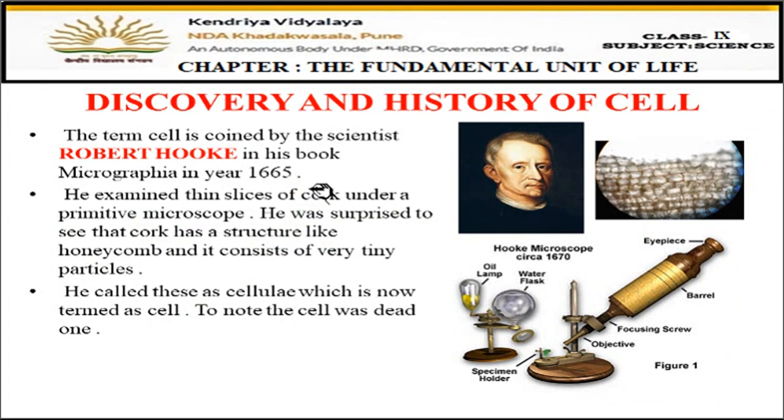Okay, so how did he discover the cell? He saw the cork cells of the trees under a primitive microscope, and he found that the cork cells were looking like a honeycomb. Each compartment in this honeycomb-like structure was given the name cellulae, and nowadays the same structure is known as the cell. Students, you have to keep in mind that the cells he saw under the microscope were dead cells. Cork cells of the plant are dead cells. Okay, now let us see the next slide.